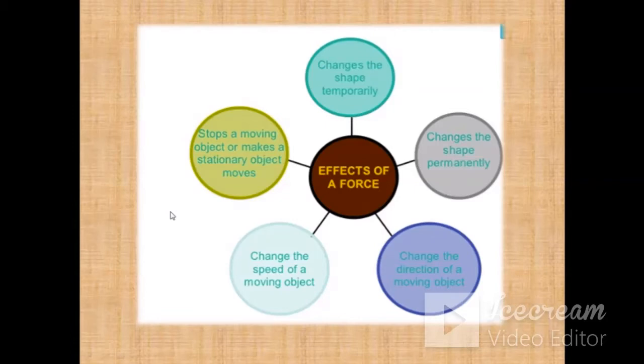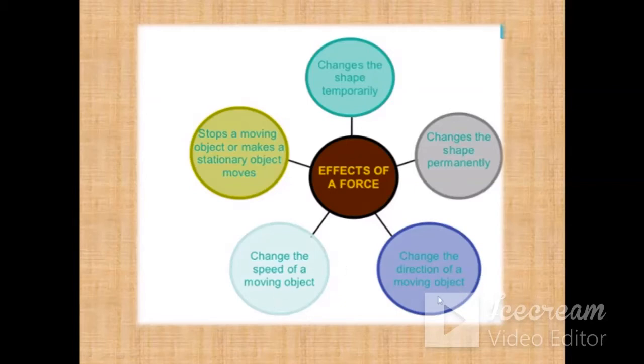Suppose an object is kept on the floor and you want to move it, you need to apply a force. Or if a vehicle is moving and you want to stop it, you also need some force. Force can change the speed of a moving object. If a ball is moving at a certain speed and you kick it, the speed of the object is going to change.